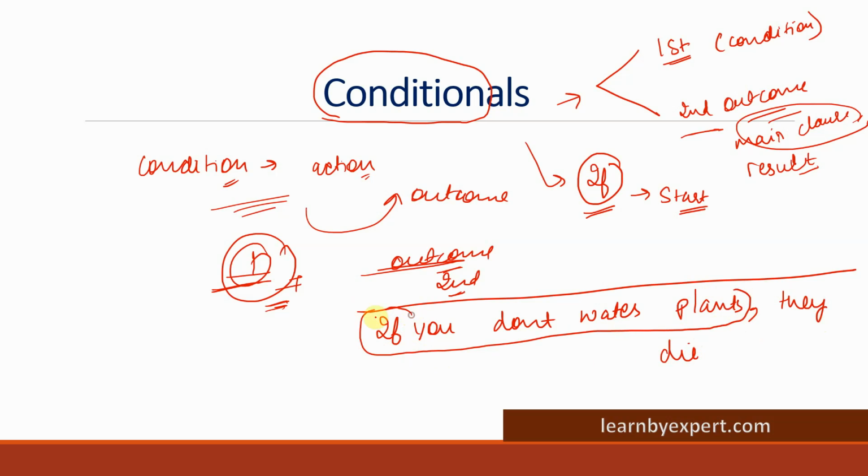The sentence is starting with if. So wherever you see if, rule number one, you just imagine that this is a conditional. You just refer to it as a conditional, and it will automatically stick to your mind that yes, this is a conditional. Now I know the thumb rule that we need to follow.